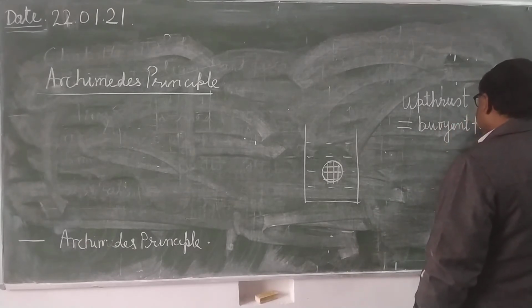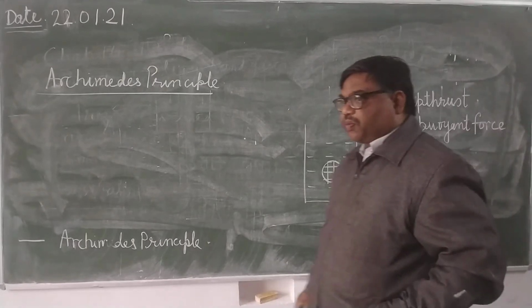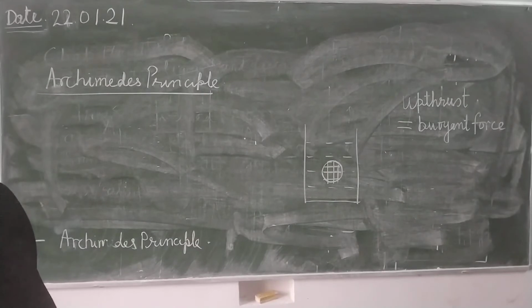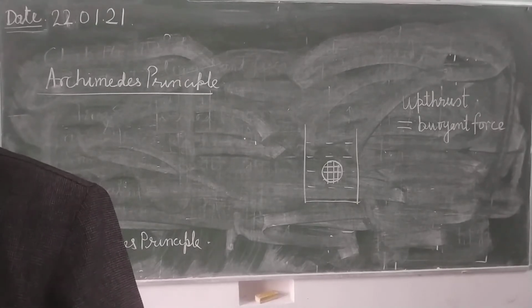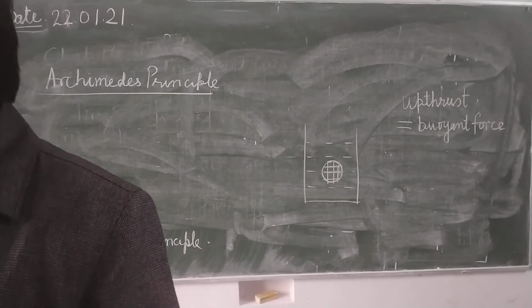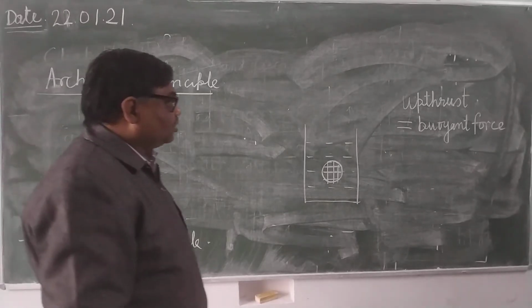What is buoyant force? It is the property of fluids to exert a force on any object when that object is immersed in that fluid. For example, air is also exerting some upthrust upon us, but that upthrust is negligible because of the low density of air. हम लोगों पर भी एक अपथ्रस्ट ऊपर की ओर एक्ट कर रहा है, बट वो अपथ्रस्ट बहुत ही कम है, बिकॉज ऑफ द डेंसिटी ऑफ एयर, लो डेंसिटी ऑफ एयर.